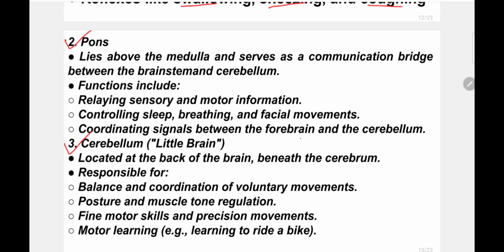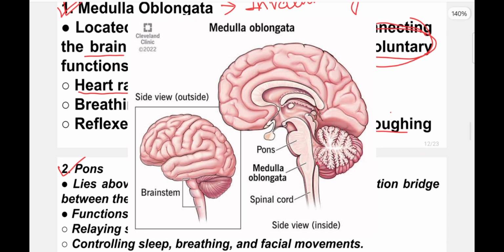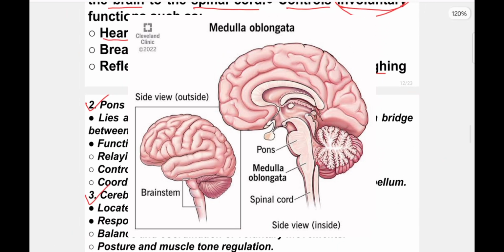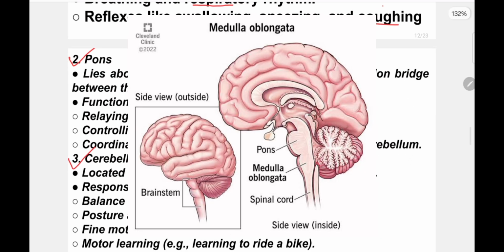What is pons? What are the functions of pons? It lies above the medulla. So our discussion pattern is low to high. Firstly, we have discussed the medulla part, then we get a little higher, where we meet pons, and pons serves as a communication bridge between the brainstem and cerebellum.